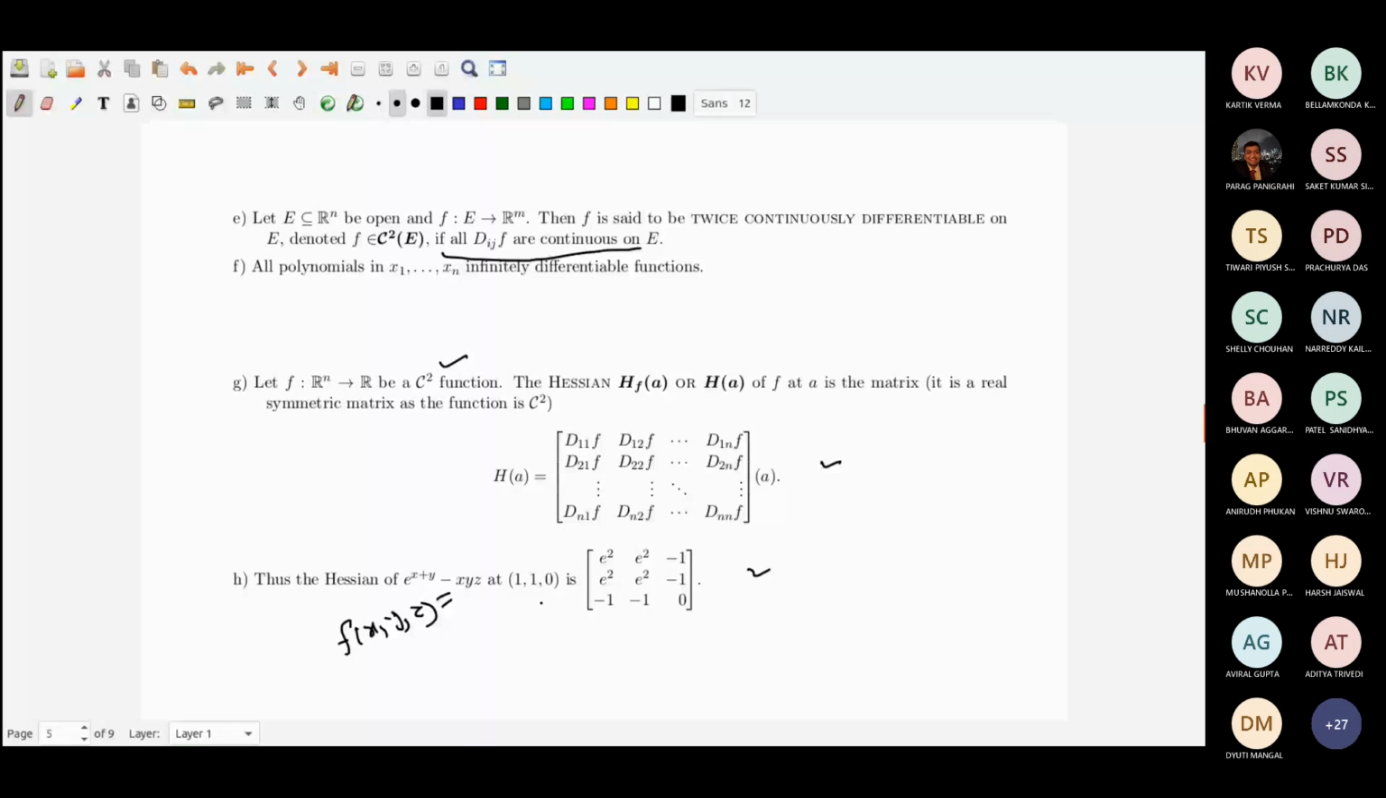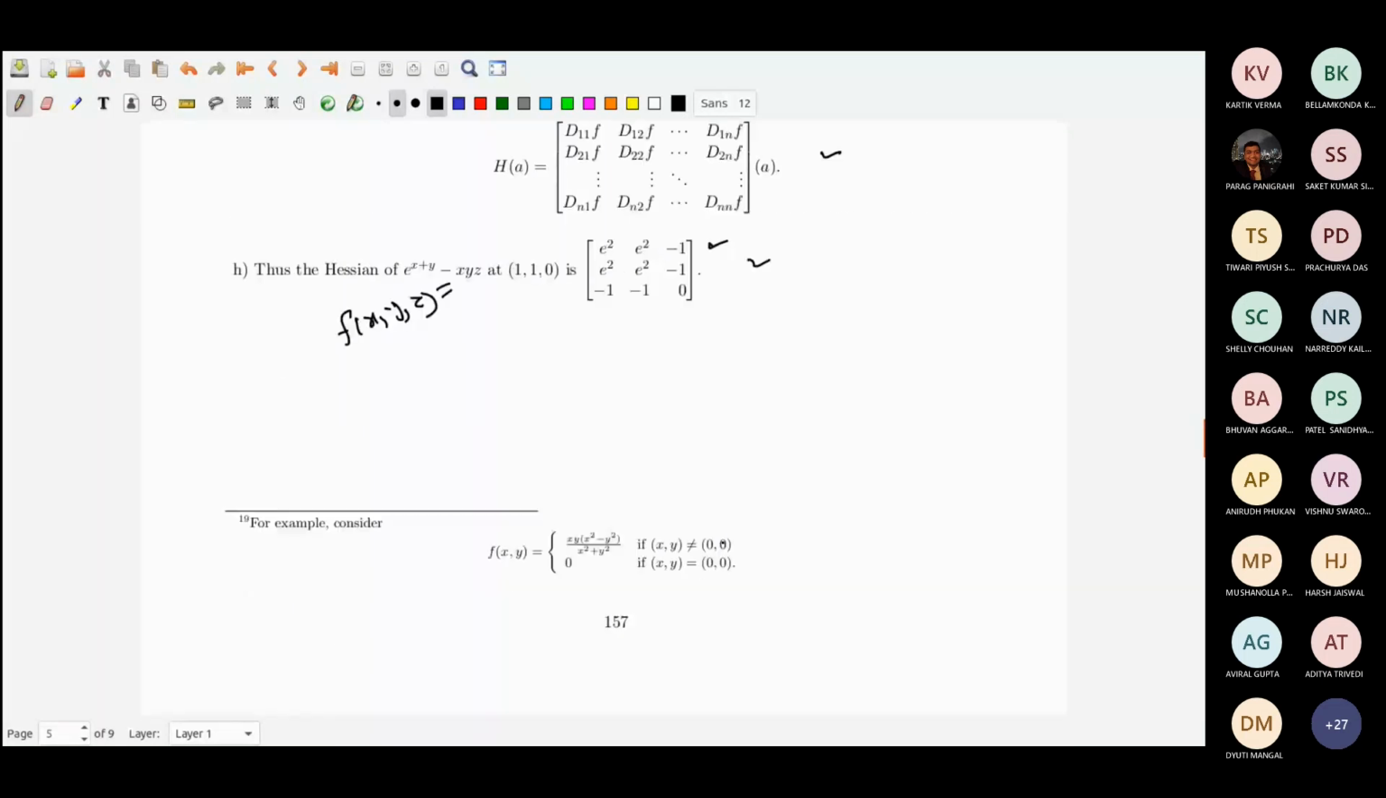For example, the 1-3 term. First take the derivative with respect to x, then with respect to z. In any case, the first term will give you 0, because the moment you take the derivative with respect to z, it gives 0. And the third term, with respect to x, gives yz, and with respect to z gives minus y, and at 1, 1, 0, that is minus 1. So that's how you compute the Hessian. You will probably compute more quickly than me.